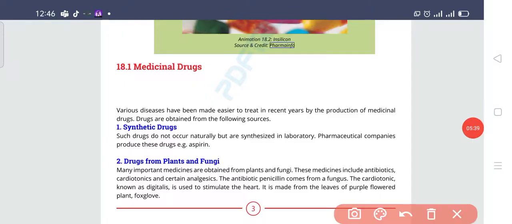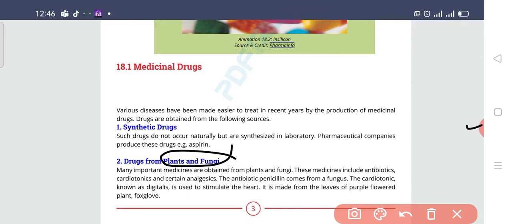The other source of the drug is the plant and the fungi. We are also extracting drugs from plants and fungi. Basically, there are many chemicals present in plants and fungi, and we can use these chemicals for healing, for preventing disease, for the curing of disease. It is like that, students.